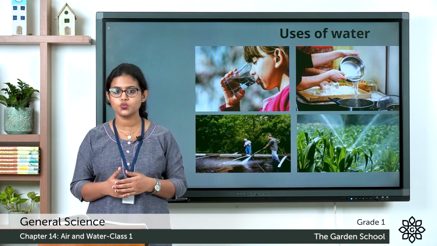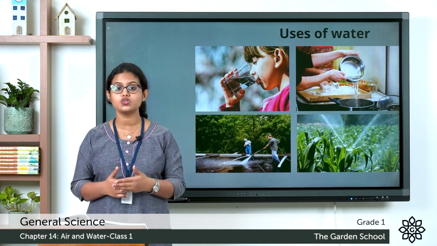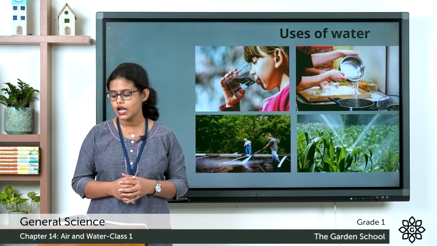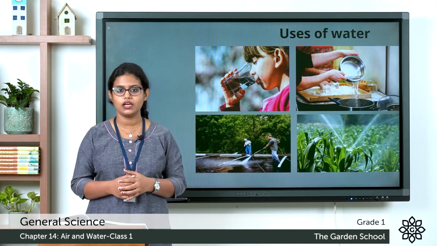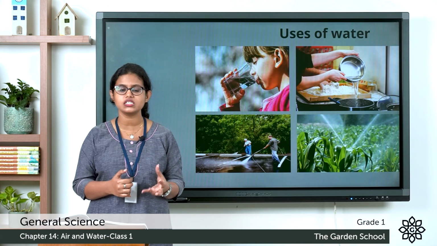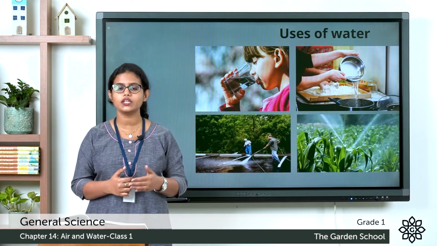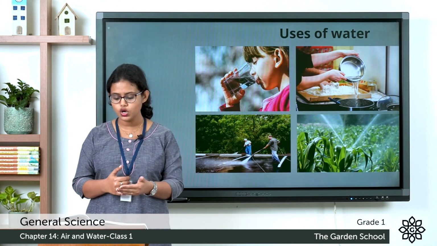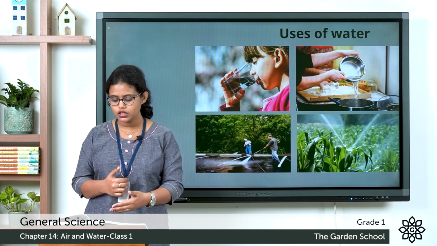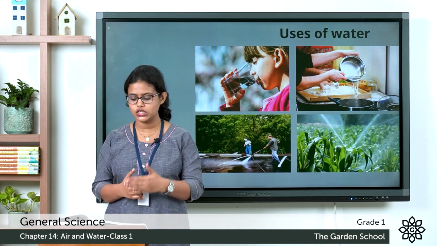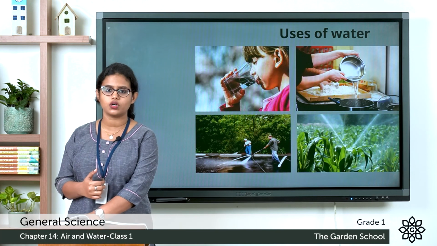Then the next one, water. What are the sources of water? Rain, river, lakes, well. From these different sources, we get water. What are the uses of water? Wash, cook, bathe, clean, grow plants. These are the uses of water.